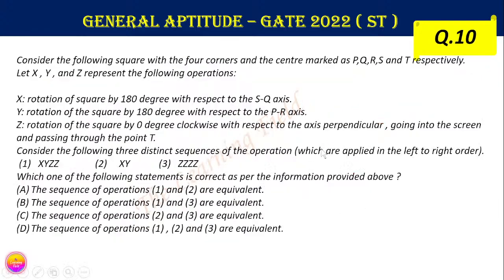Now going to the next question, question number 10, which is the last question of today's session. Consider the following squares with the four corners and the center marked as P, Q, R, S and T. Oh sorry, I just forgot to draw the figure. Just a second, I forgot to draw the figure.